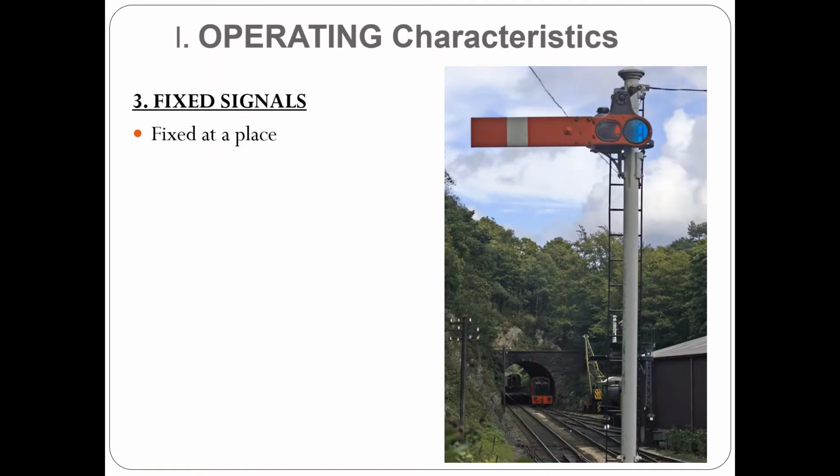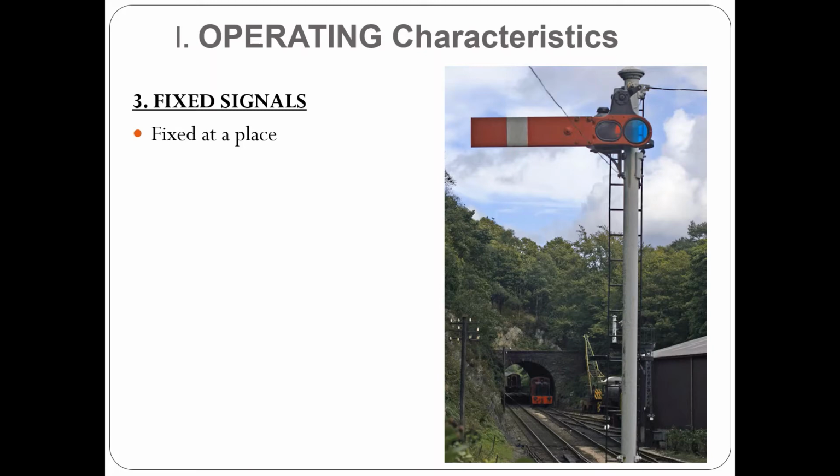The third type of signal under the operational characteristics classification is the fixed signals. As the name indicates, they are fixed at a place by the side of the track and can be further subdivided into stop signals and caution indicators. Stop signals give the condition of the track ahead of them. There are different types of stop signals, like semaphore or colored light signals, which can be used for giving an indication to the driver. And there is another type called the caution indicators.